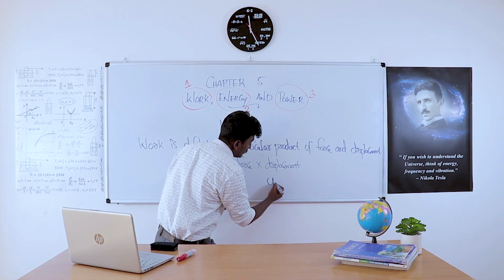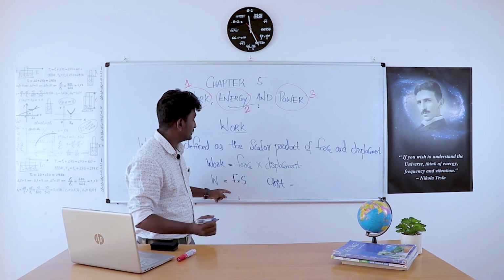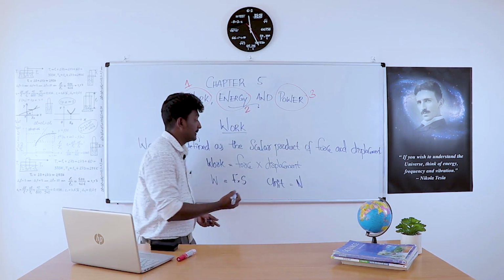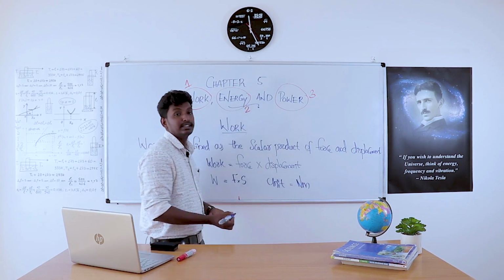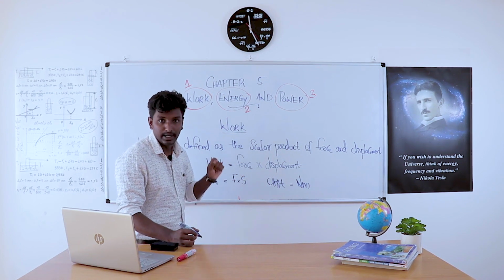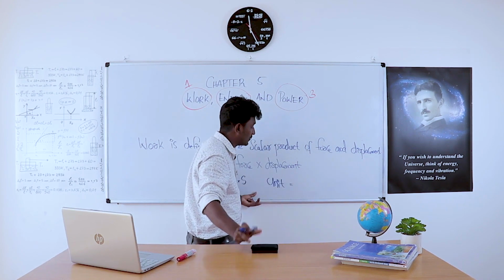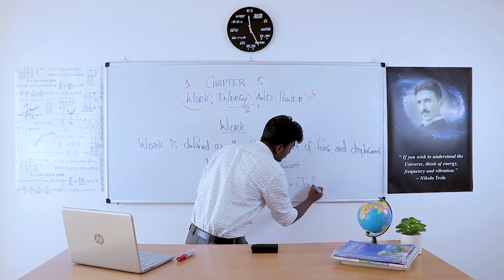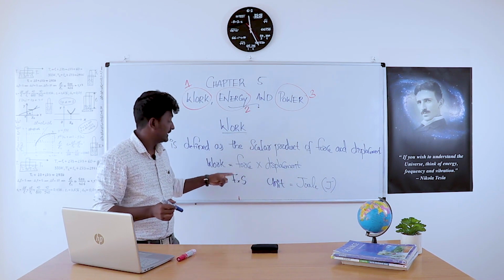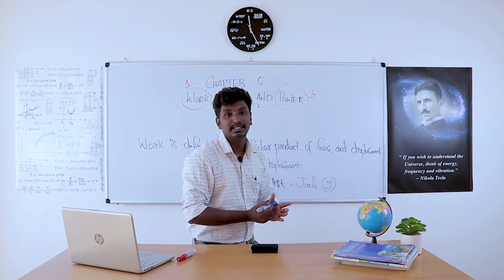Now we need a unit of work. From the equation itself, we can find the unit. The unit of force is Newton and the unit of displacement is meter. So Newton meter is the unit of work.